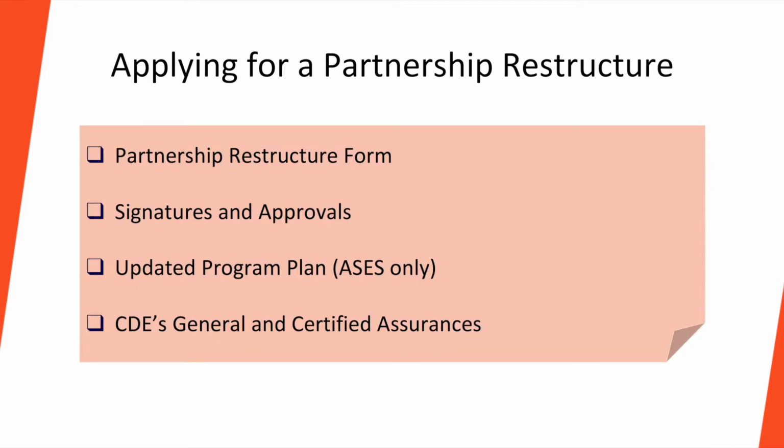Partnership restructure forms must be submitted to the CDE no later than January 31st to be effective the following fiscal year. The form can be found on our webpage under Reporting and Forms. Both the certified and general assurances must be completed by the new partner and can be found on our webpage under Laws and Policy. The CDE will carefully review each application to ensure the requirements are met and the following necessary components have been submitted: Partnership Restructure Form, signatures and approvals, updated program plan for our ASES programs, and the CDE's general and certified assurances.